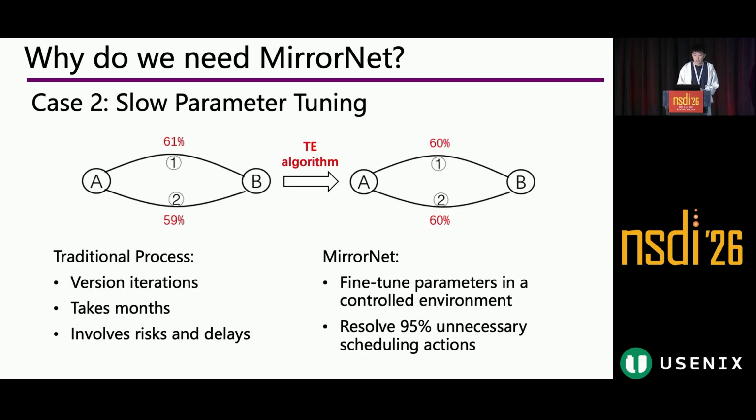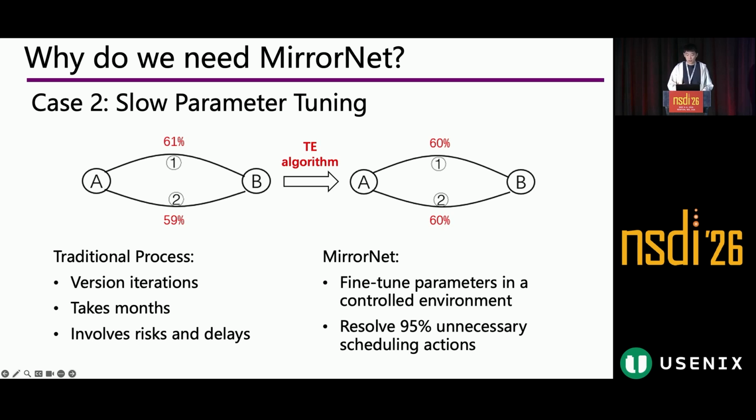All right, so the second case is that our backbone network involves a lot of parameters, tens of them. And these parameters are critical for optimizing bandwidth allocation. The process of tuning could take a lot of time. For example, if a threshold is too low, it can result in frequent or unnecessary TE rescheduling actions, like switching paths for just a 1% difference in utilization across different links, just as shown here. So this kind of unnecessary traffic rescheduling action fluctuates traffic distribution without actually improving network performance.